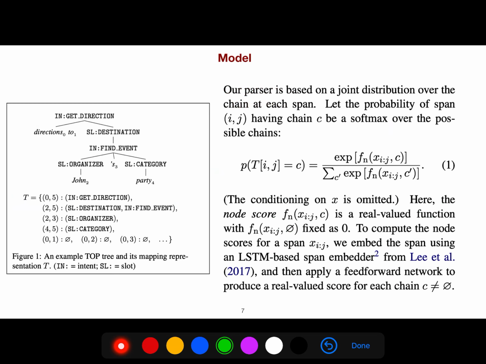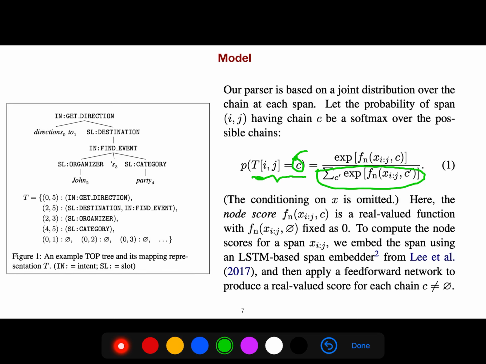So our model is like this. Our parser is based on a joint distribution over the chain at the span. This is the probability of span i and j having chain c. It is a softmax, so it's a probability, as I said, and it's normalized.